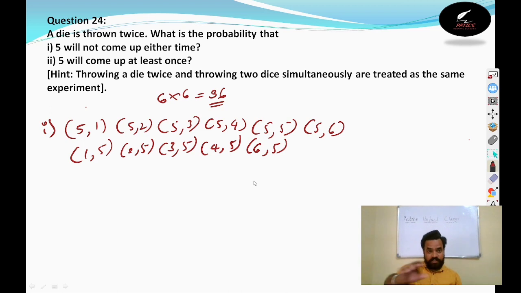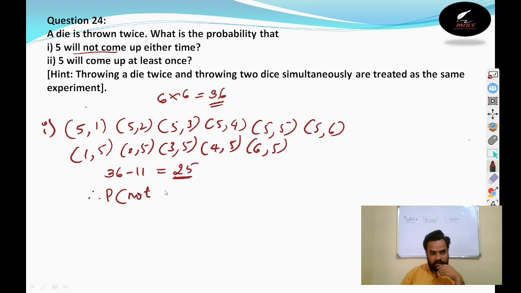We need to remove these. In all these the 5 is coming. Right? They are asking 5 will not come. How many are there here? 1, 2, 3, 4, 5, 6, 7, 8, 9, 10, 11 are there. So out of 36, if you remove the 11 possibilities, how many is remaining? Remaining is 25. Out of 36, 25 times the 5 will not come. They are asking 5 will not come only. So therefore the probability that 5 will not come is 25 by 36.